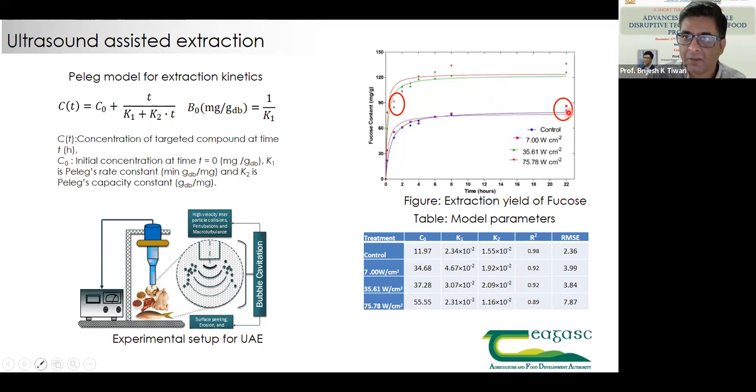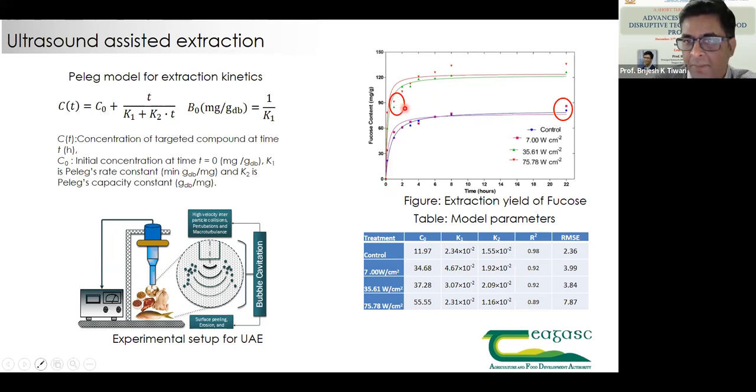The maximum recovery is decided based on when there are no significant changes in the recovery. Now, for the normal control system, we can see the maximum recovery obtained at this point after 22 hours. Whereas when we give ultrasonic treatment of just 10 minutes to the biomass, the recovery is nearly about 90 milligram per gram, obtained within an hour after 1 hour of pre-treatment.